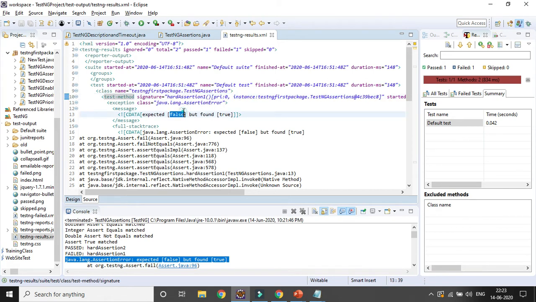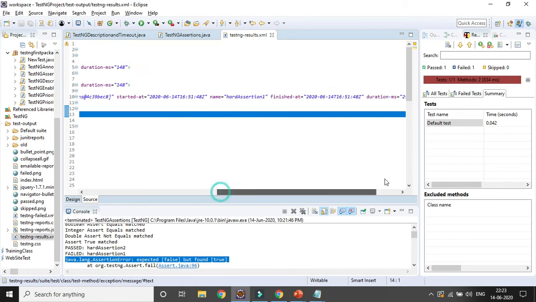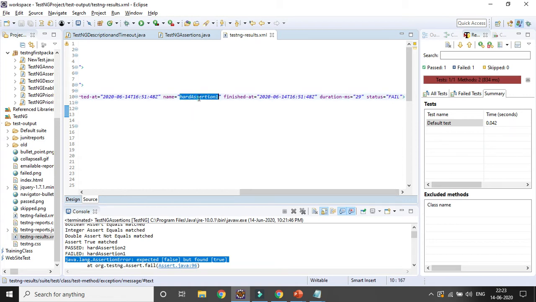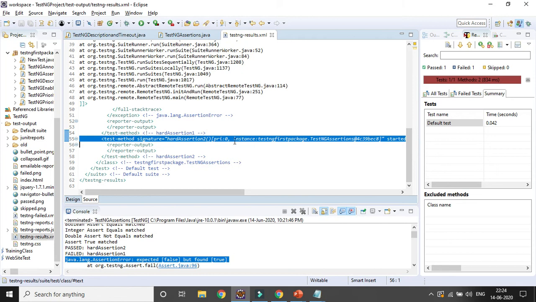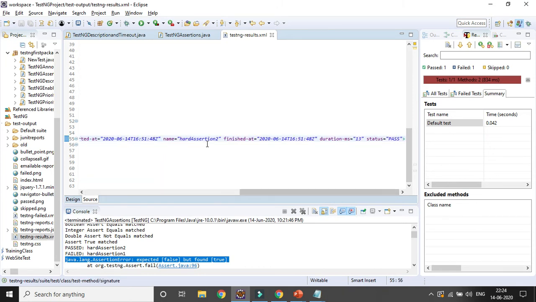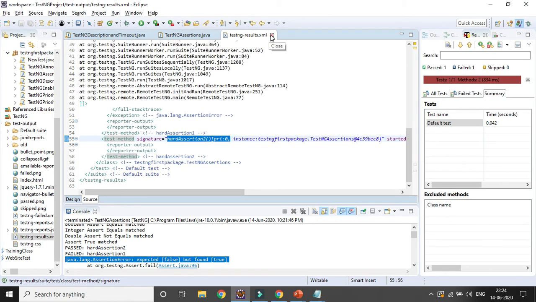Obviously it is failing because expected false but actual found is true. The overall test case failed, with the execution time and the name of the method. And the second one is passed, with execution time and method name. So that's how you can validate hard assertion in your TestNG framework.